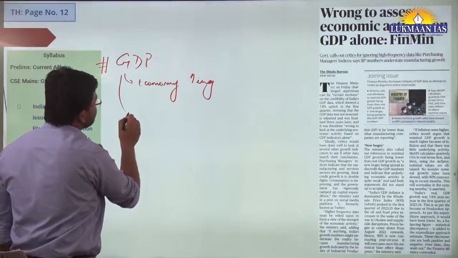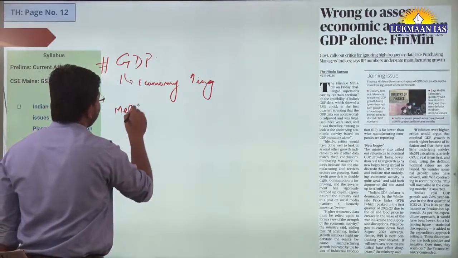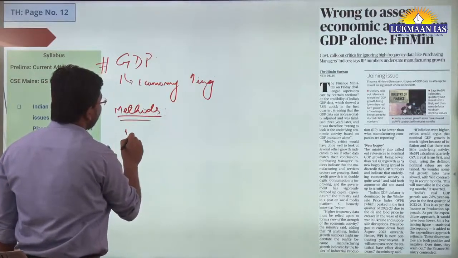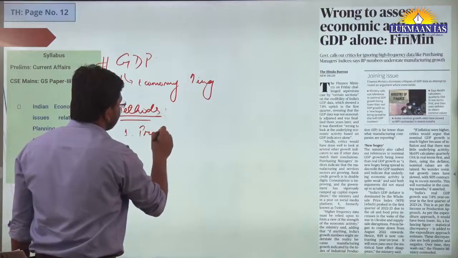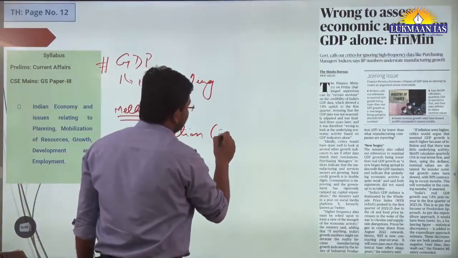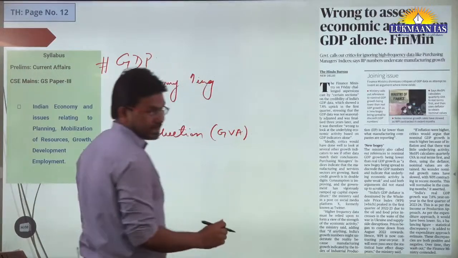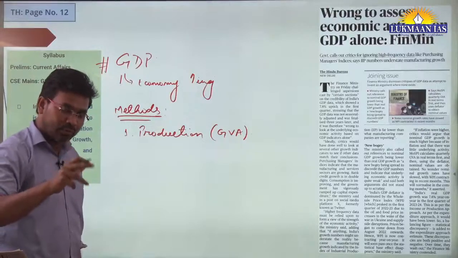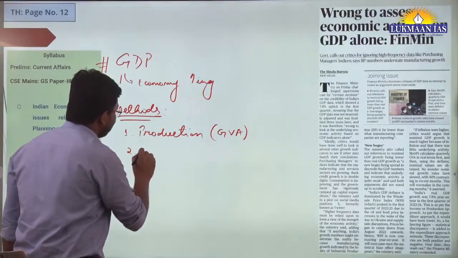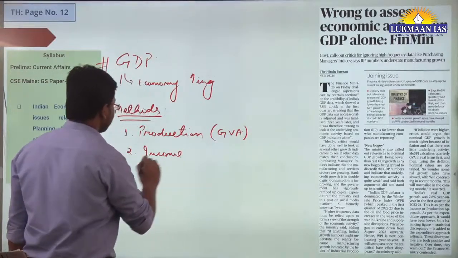To calculate GDP, there are various methods that people follow. One method is known as the production method. Here we calculate the gross value added at each stage of production. The second method is known as the income method.